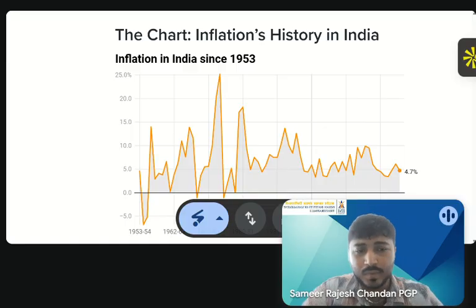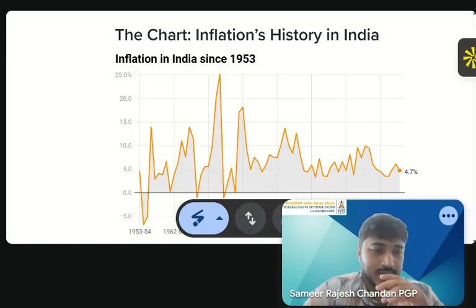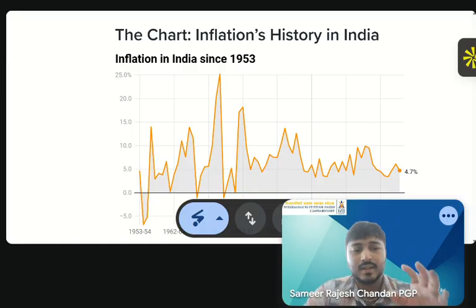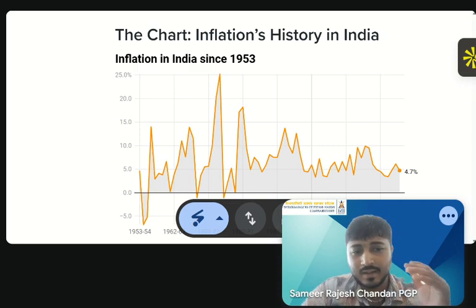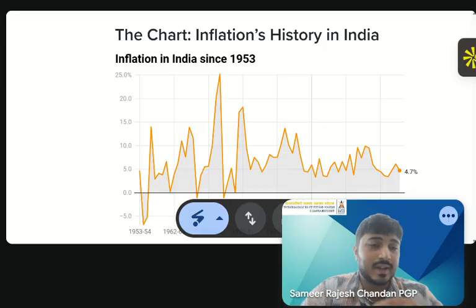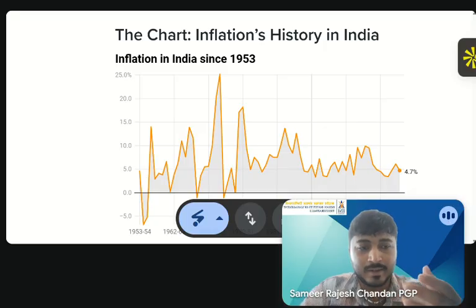Now, if we move on to the later years of history, or towards the current year, we can see that the inflation is at 4.7%. What exactly this says is that the government has highly controlled the inflation rate in India.